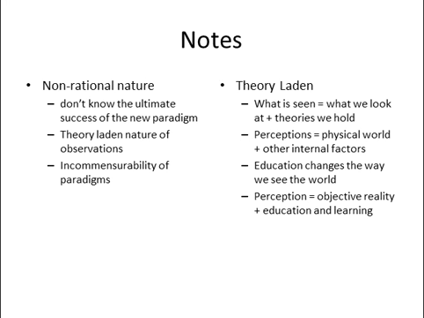Perceptions equal what's out there actually in the physical world and other internal factors. For example, how good is your eyesight? You could be looking at the same thing that your friend is looking at. The thing that you're looking at is there, it's legitimate, but your eyesight is poorer than theirs. So that will have some impact on your perceptions.